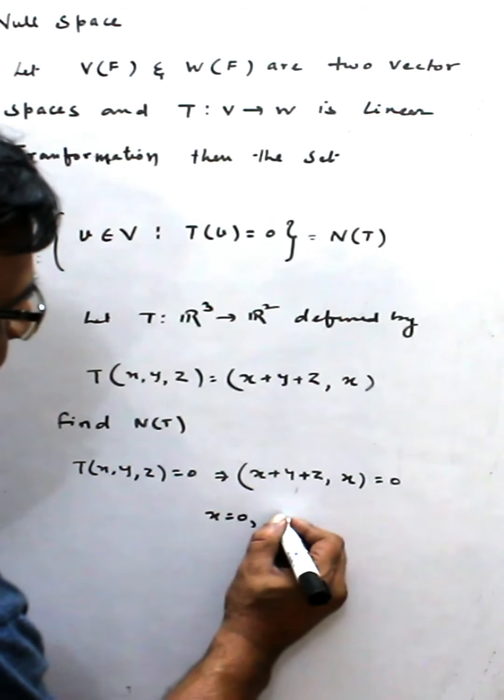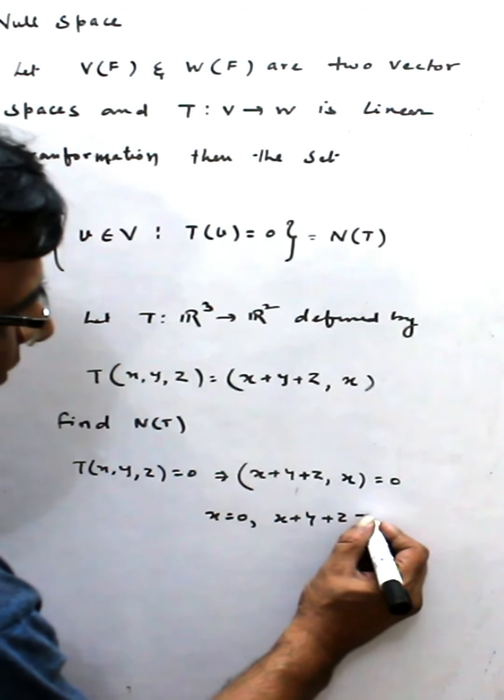From here x is 0 and x plus y plus z is 0.